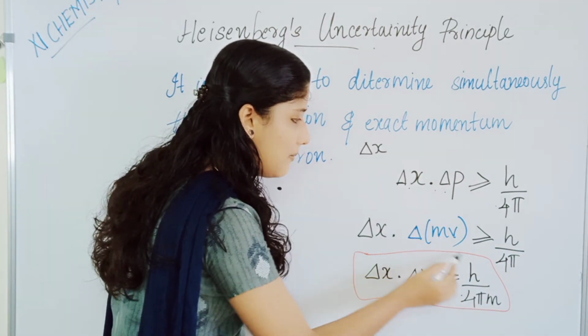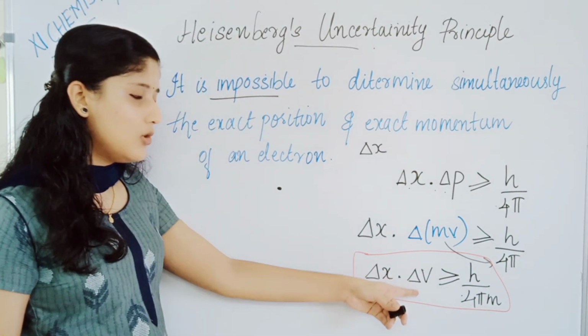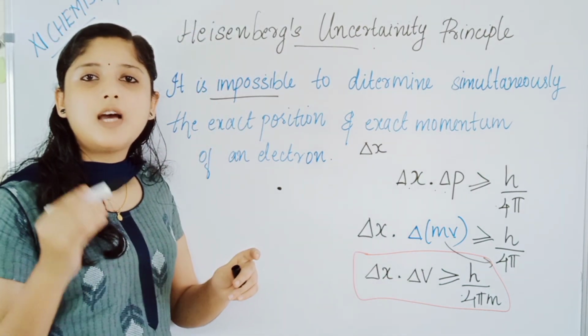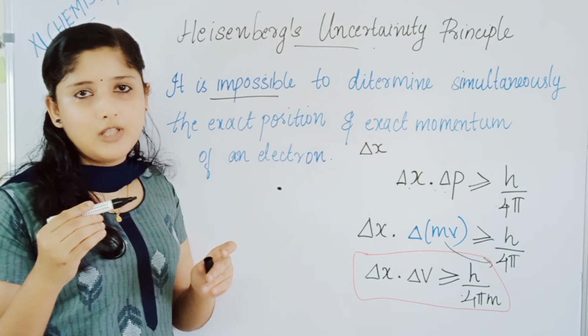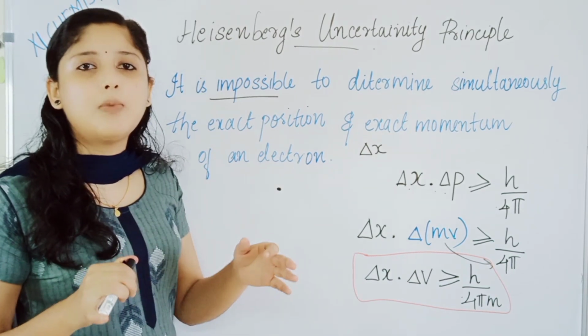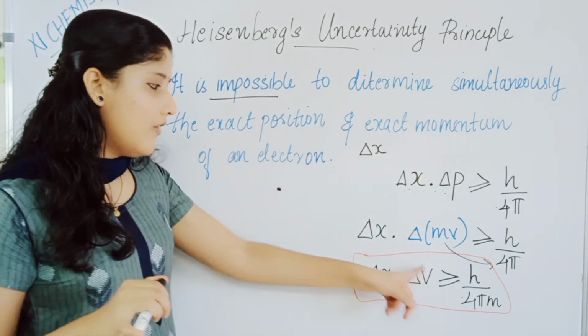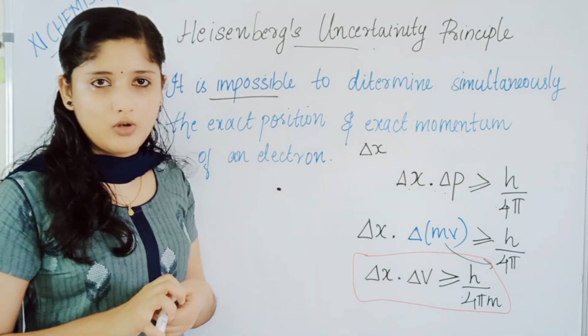Here this m went down. Delta v is the uncertainty in velocity of the electron. So we can say it is impossible to determine simultaneously the exact position and velocity of an electron.